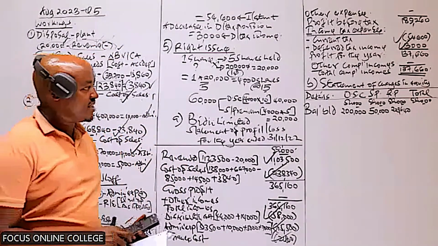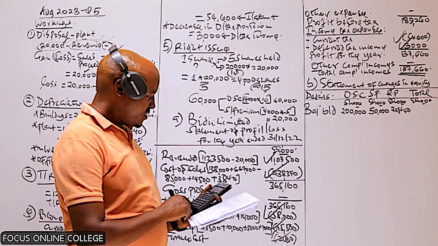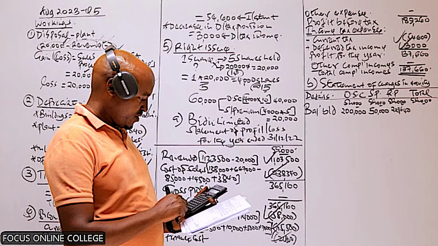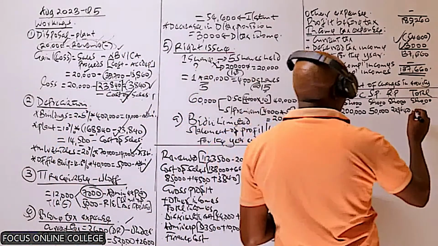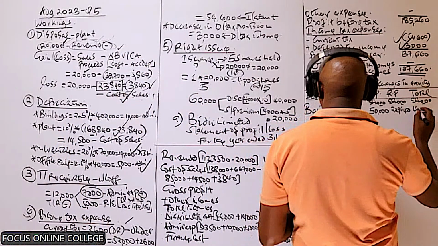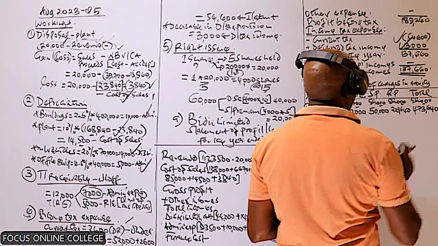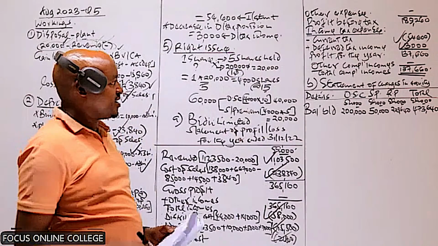So let's get the totals. We have 250 plus 223,640, which will give us 473,640. Then what do we need to do?